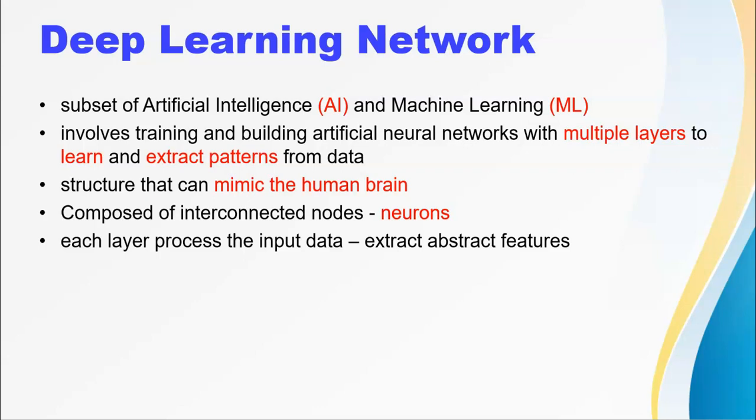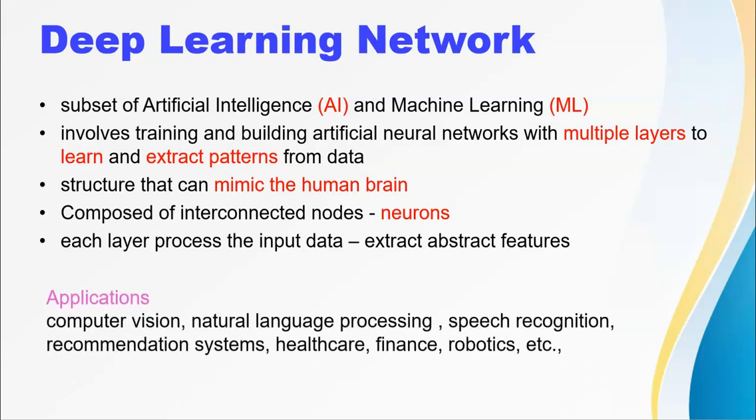The key distinguishing feature of deep learning is its depth. That is, these networks have multiple layers, enabling them to learn complex representations of data through a hierarchical approach. Each layer in the network processes the input data and extracts increasingly abstract features as it moves deeper into the network.